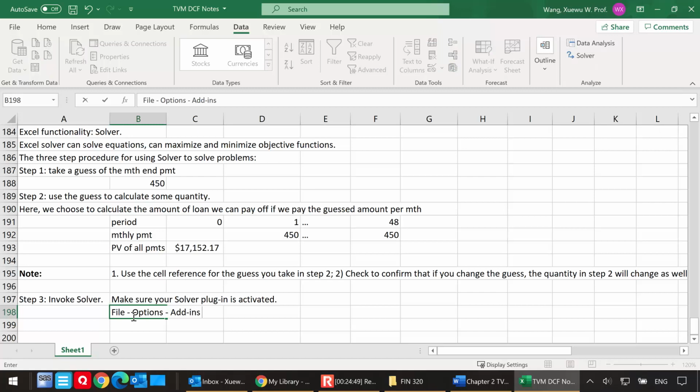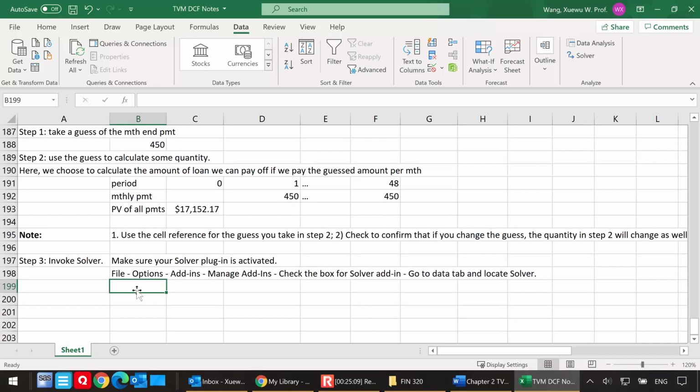Okay, so File, Options, add-ins, then manage add-ins, okay, and then check the box for Solver add-in, and go to the Data tab and locate Solver. Okay, so that's a brief recap of what I just did.